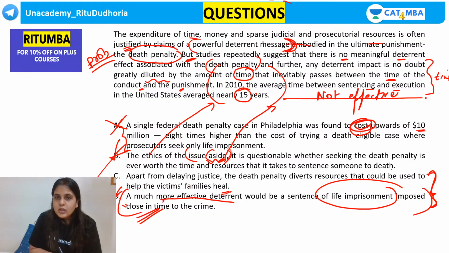Death penalty is not a powerful deterrent. A much more effective deterrent would be life imprisonment. The problem with death penalty was the time gap. Life imprisonment closes in on that time gap. This says help the victims' families heal, which is nowhere touched upon in the passage.